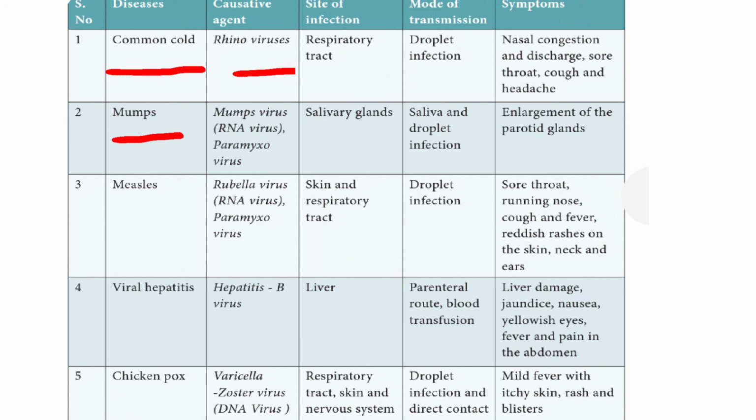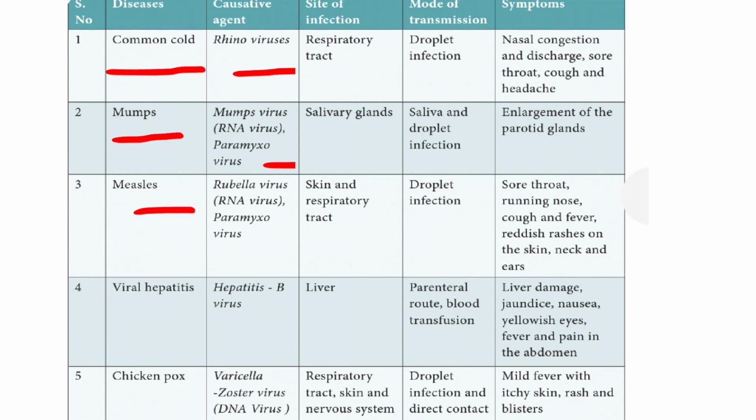The next one is mumps. The mumps virus is an RNA virus, a paramyxovirus, and it attacks the salivary glands. Because of the salivary gland inflammation, you cannot swallow food and cannot move the neck this side or that side. The mode of transmission is saliva and droplet infection. Symptoms are enlargement of the parotid glands.